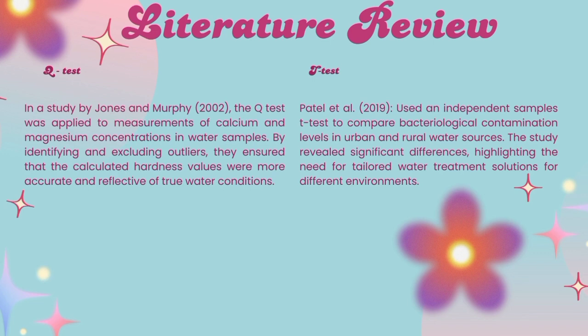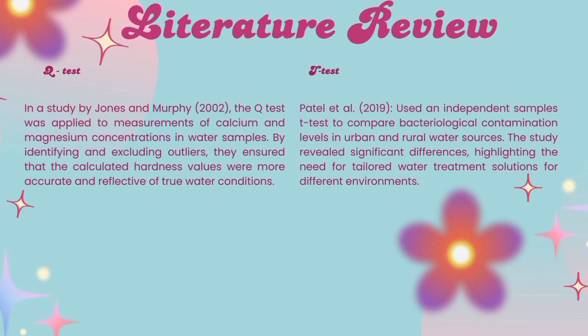The Q-test is used to detect outliers in small data sets. It is particularly useful in environmental studies where data variability can be high due to natural fluctuation because there can be many factors to take into account, and the test is very helpful in ensuring the integrity of the data by identifying and potentially excluding anomalous values that could skew the results.